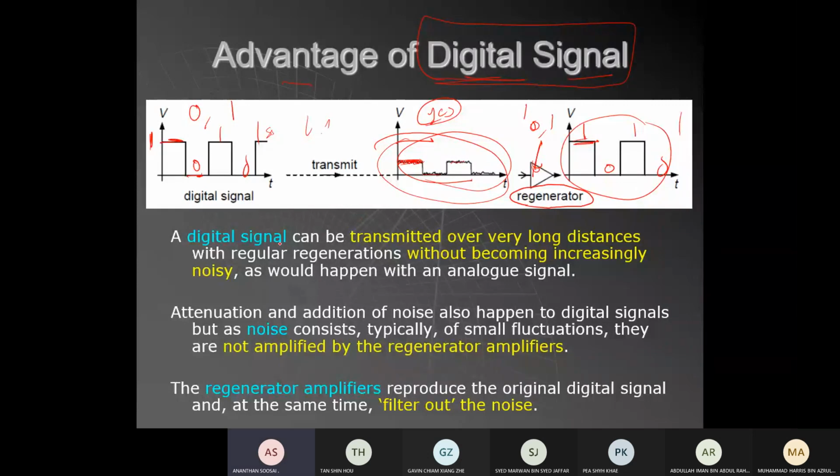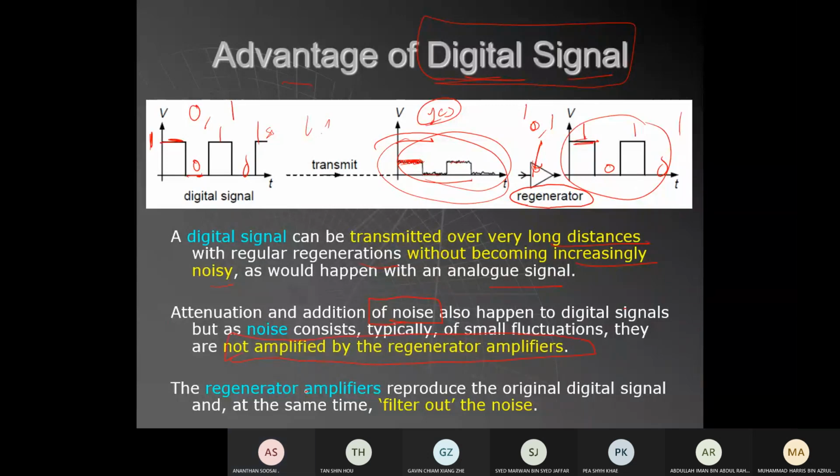Okay, so a digital signal can be transmitted over a very long distance with regular regenerations without becoming increasingly noisy, as happens with the analog signal. Analog signal gets noisier. The attenuation in addition to the noise also happens to the digital signal. Don't think noise never interacts with digital. It happens, but the noise typically consists of small fluctuations, and they are not amplified by the regenerator.